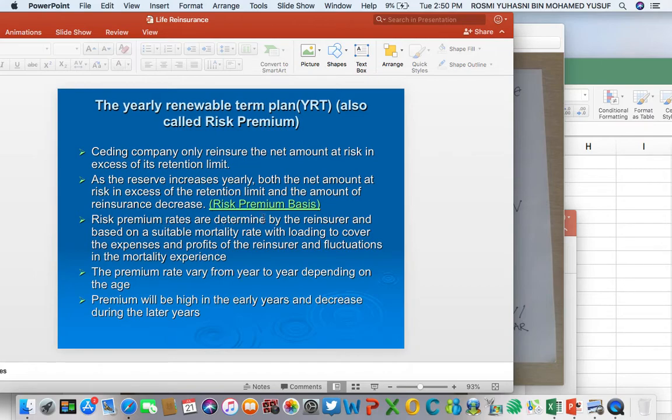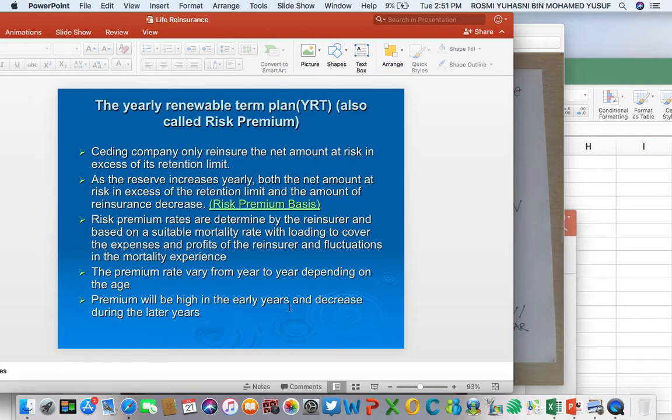Risk premium rates are determined by the reinsurer and based on suitable mortality rate with loading to cover. So the premium rate charged by the reinsurer to the insurer is a totally different rate. It is not based on the original contract. And this is based on the mortality rate at the year of cover. The premium rate varies from one year to another year depending on the age. So, reinsurer will look at the age of the insured. From one year to another year, the rate will keep on changing based on age.